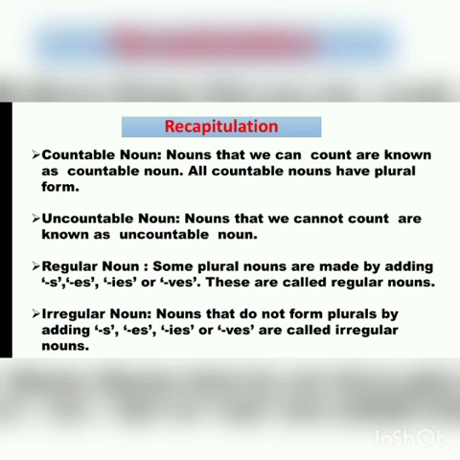We have also learned about regular noun and irregular noun. Some plural nouns are made by adding s, es, ies or ves. These are called regular nouns. Nouns that do not form plurals by adding s, es, ies or ves are called irregular nouns.